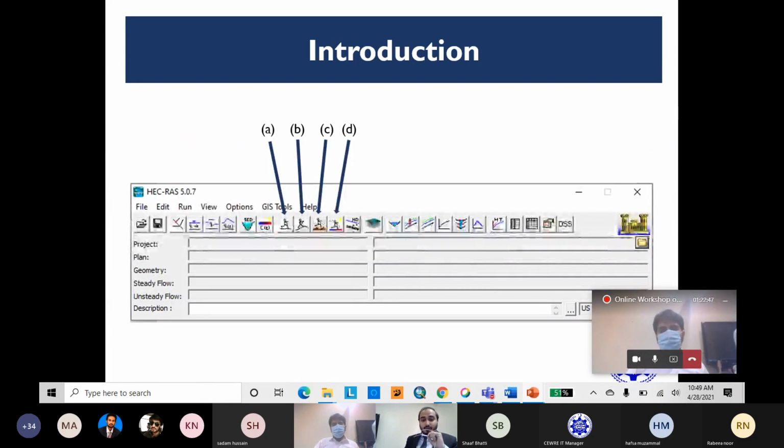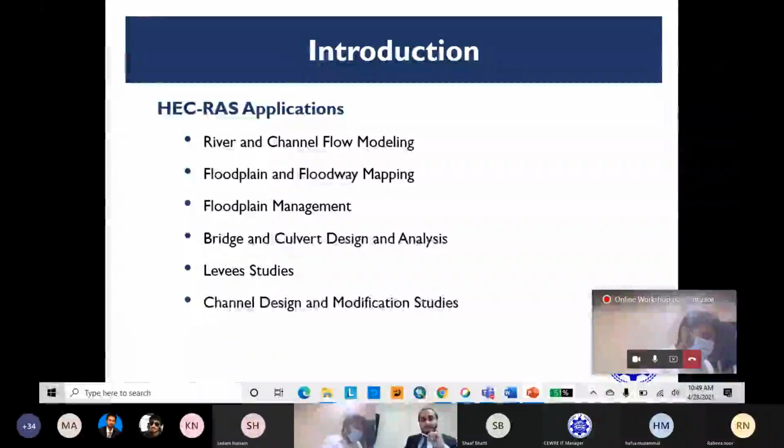Here is the main window of HEC-RAS, and the A, B, and C parts are shown here. The arrows are basically indicating toward the simulation window. And the application of HEC-RAS was very elaborately covered by Dr. Mudassir Iqbal, but here is the main feature I have also highlighted, which consists of river and channel flow